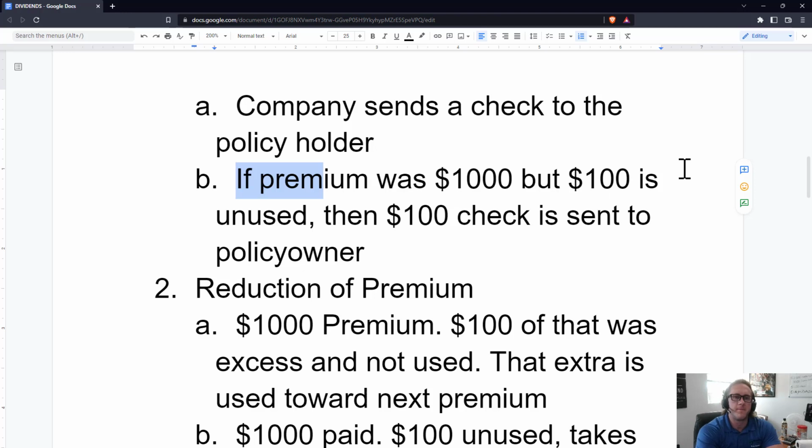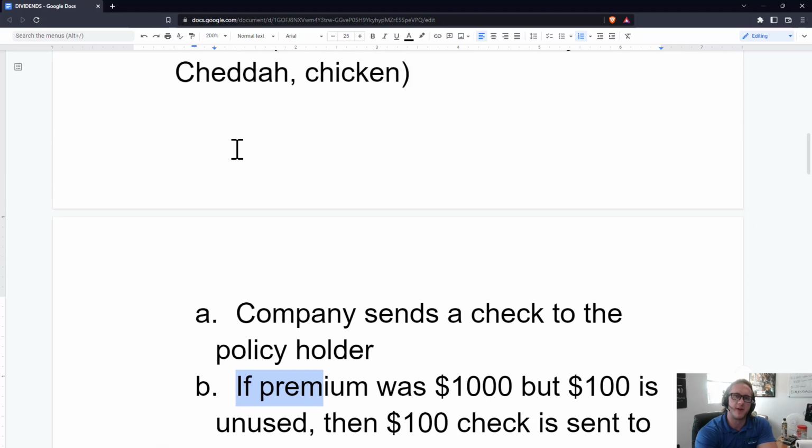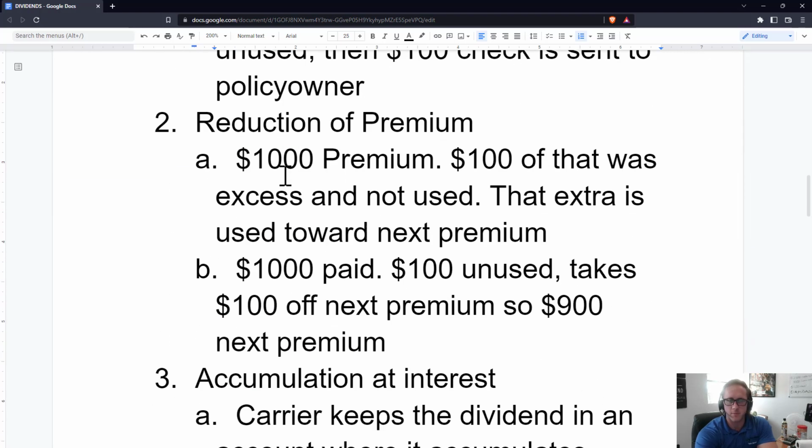Cool. If the premium was $1,000, but $100 is unused, then a $100 check is sent to the policy owner. That's if they select the cash dividend option. Another one is a reduction of premium. It's pretty straightforward, exactly how it sounds. Remember how we said there's a $1,000 premium every year. Well, if one year they say, you know what, you have a $100 dividend from your last year, you can put that towards the next year's premium. In that case, next year they'd only owe $900. So $1,000 paid before, $100 unused, takes $100 off the next premium, so $900 is the next premium, and it takes the $1,000 after that, okay?